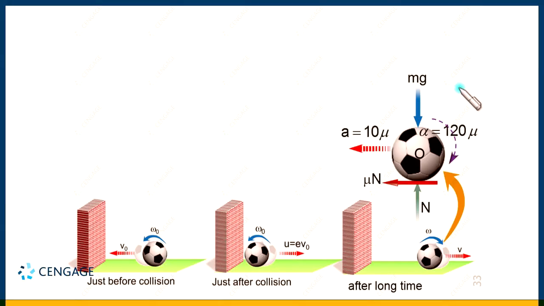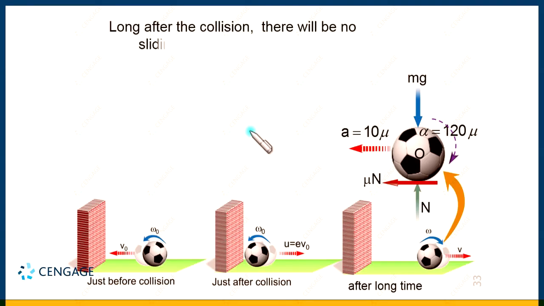This is the alpha, these are the values we have written. Now, consider a long time. Long time means when rolling starts, there is no sliding at the time of pure rolling, we know, right. And suppose this time, that is the time when rolling starts, is t.